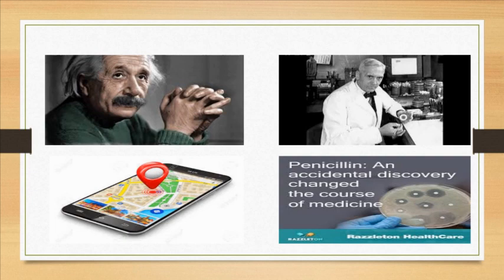Under Albert Einstein, we have the phone with a GPS image. Why is there a GPS image? Because the scientists used his ideas to develop the GPS. Remember, he's remembered for the thought experiment.